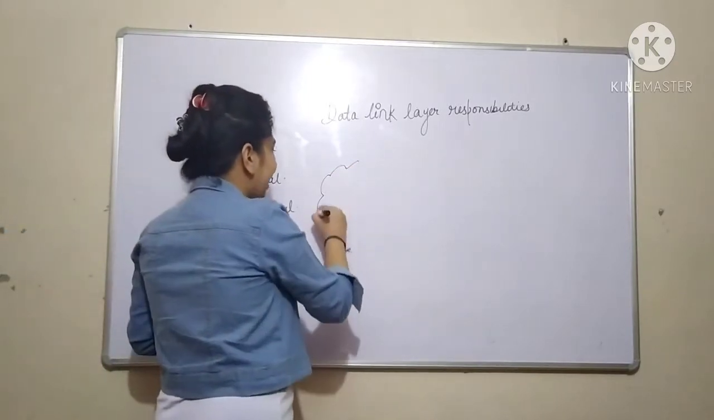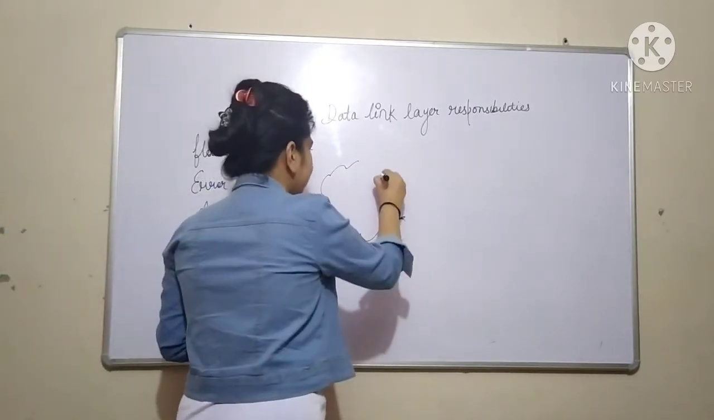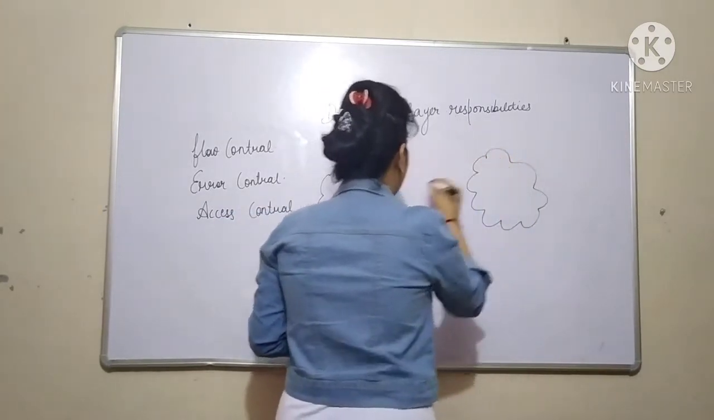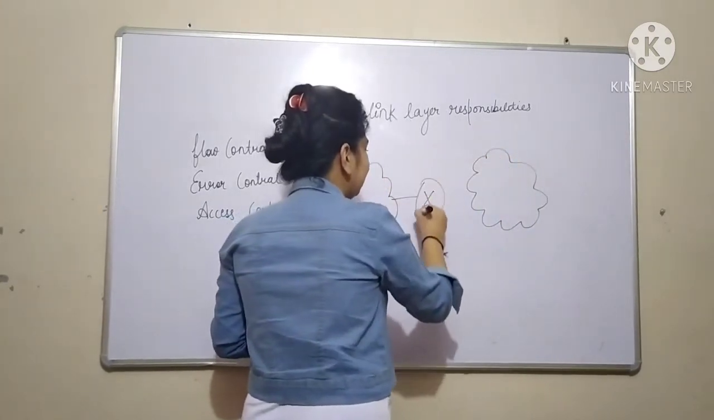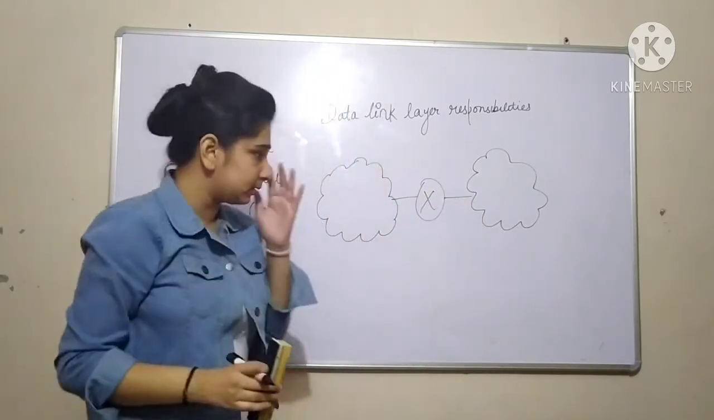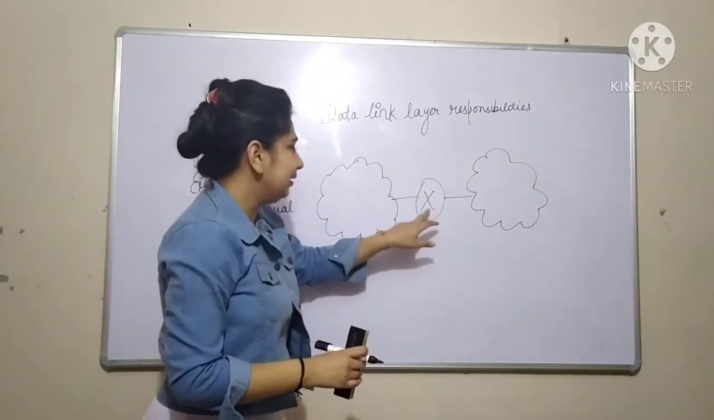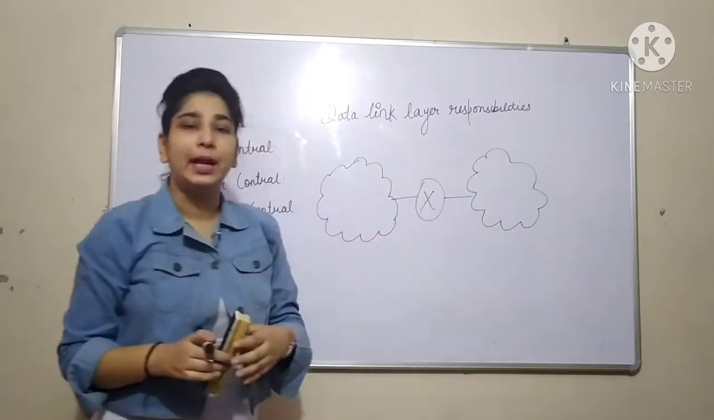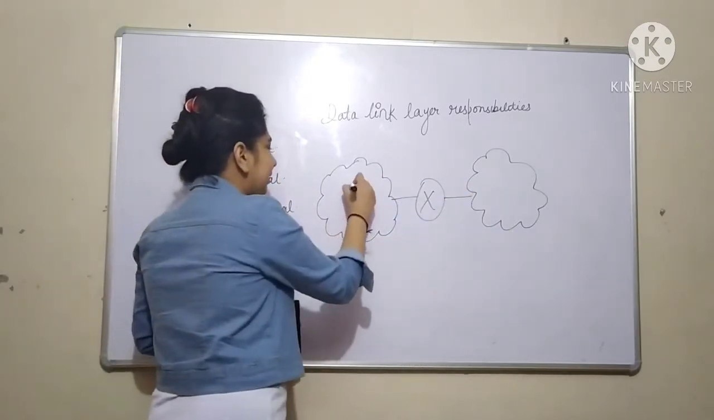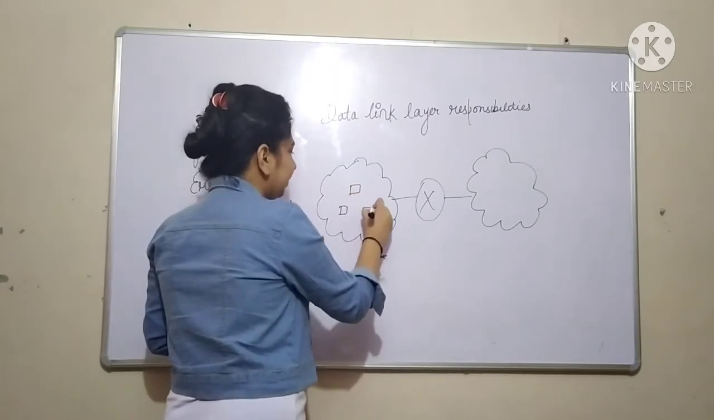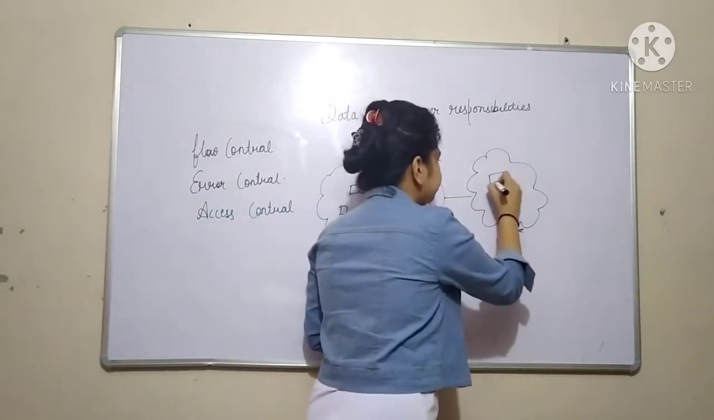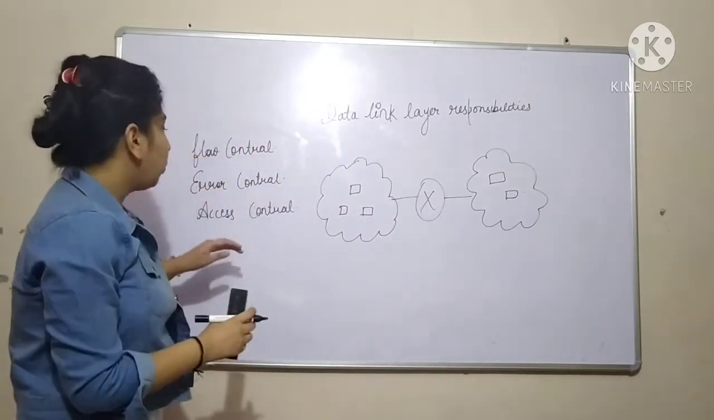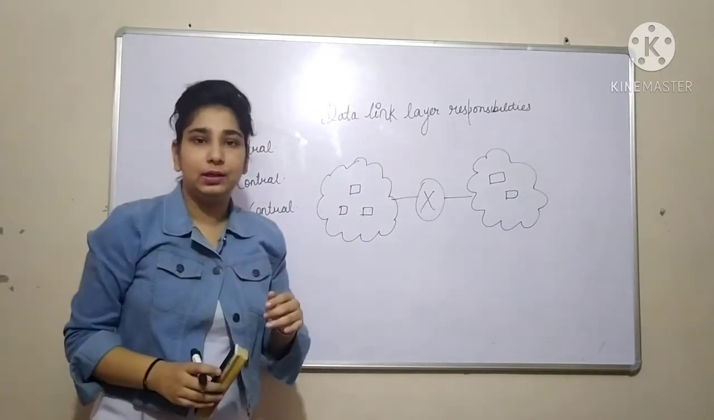Let's suppose we have a network. This is one network and this is another network. This is basically a channel between the two networks, and this is a router which is connected with the two networks. And I have many hosts present within a network. So what is error control?